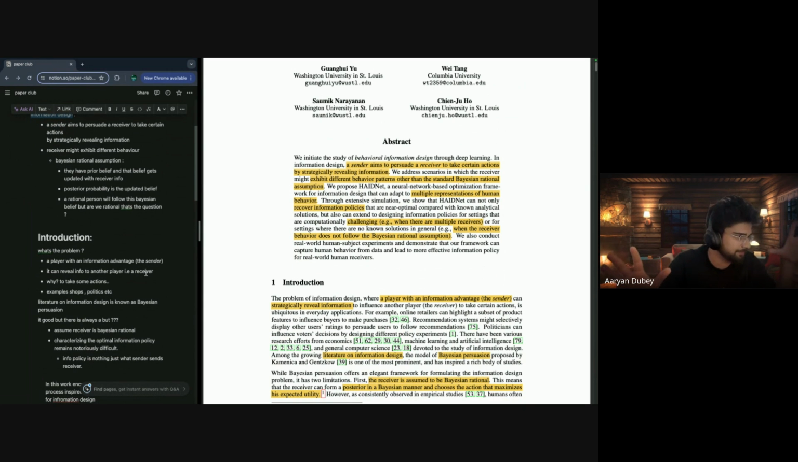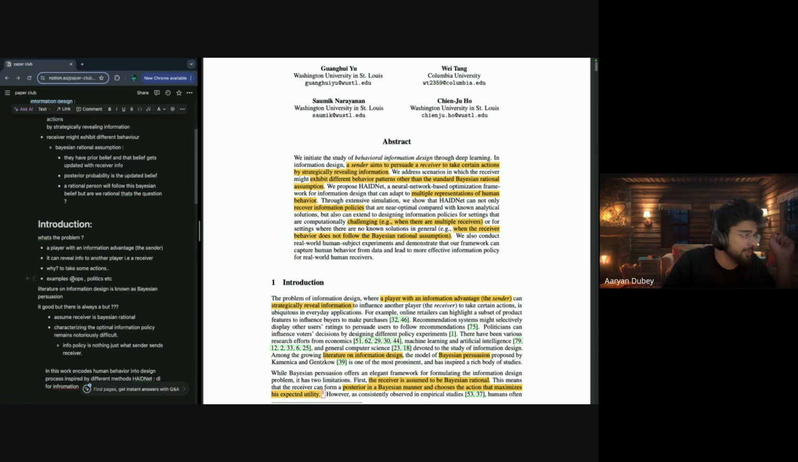What's the problem? A player with an information advantage, the sender, can reveal information to another player, that is a receiver. We have a sender, we have a receiver. Why does a sender want to reveal information? To take some action. Examples could be shops, politics, etc.